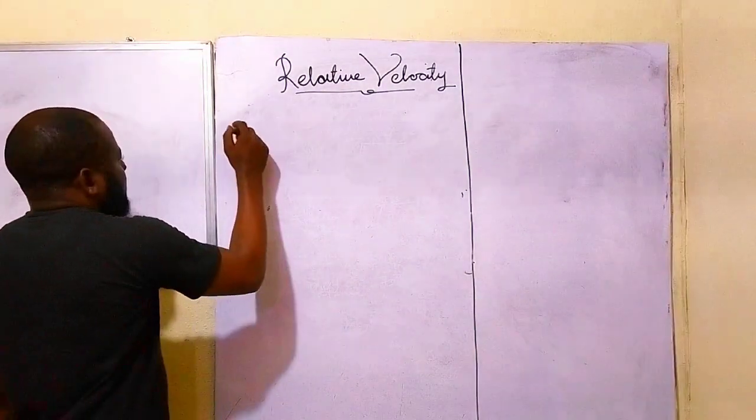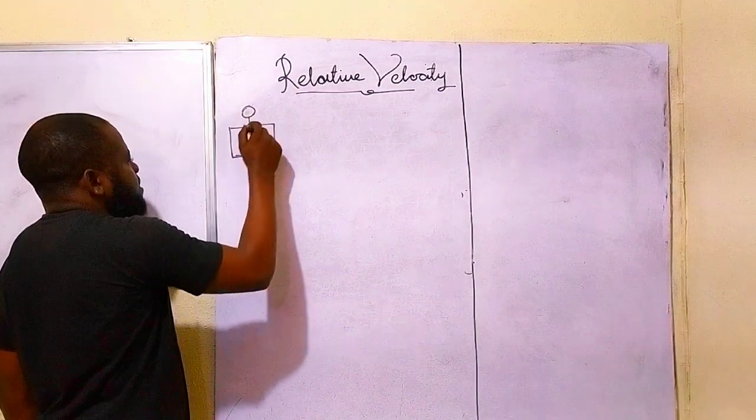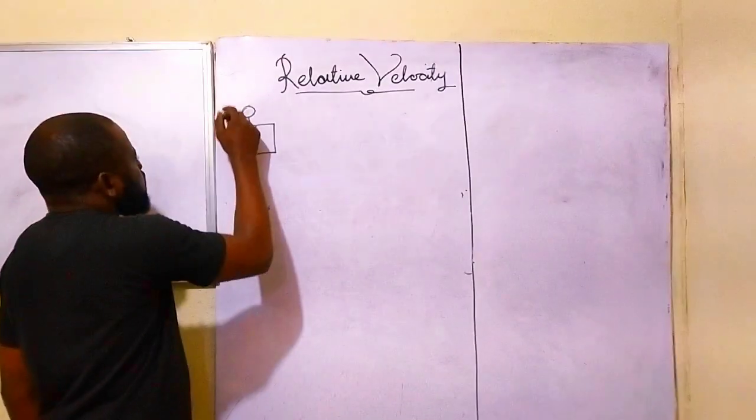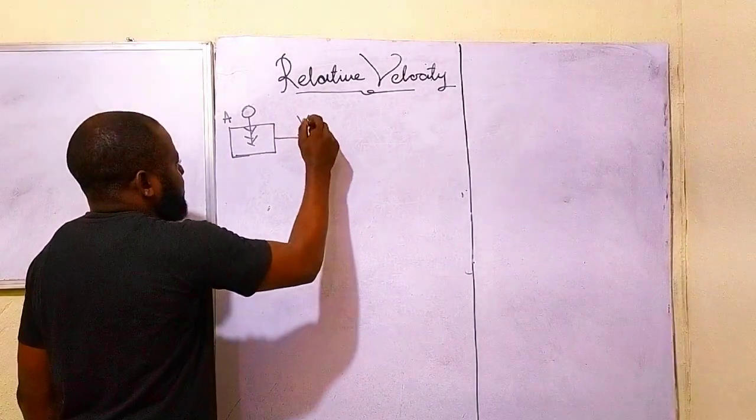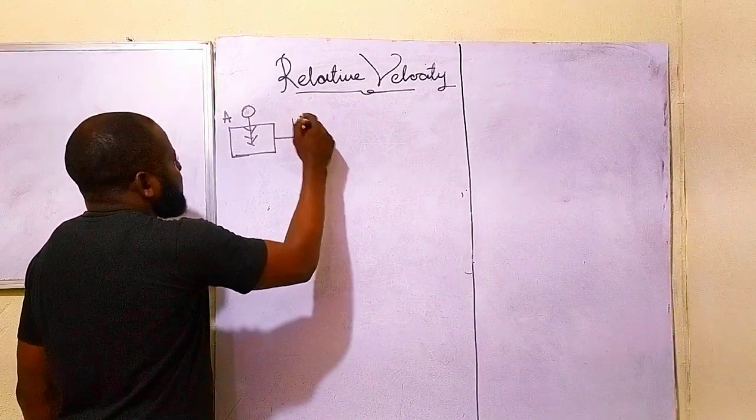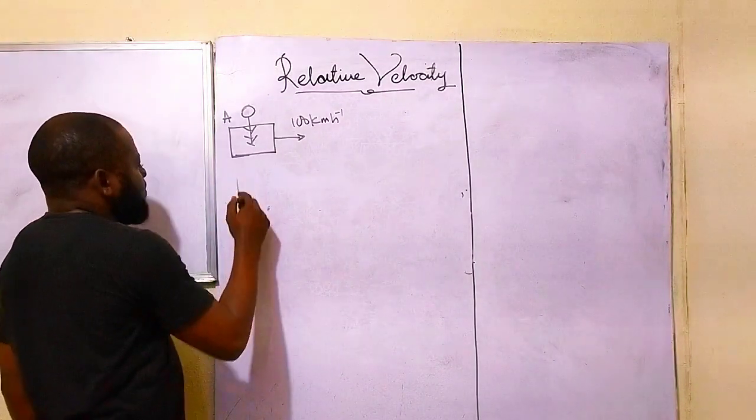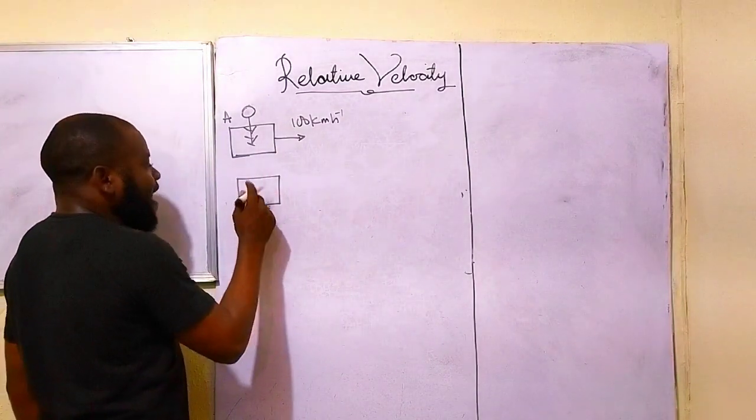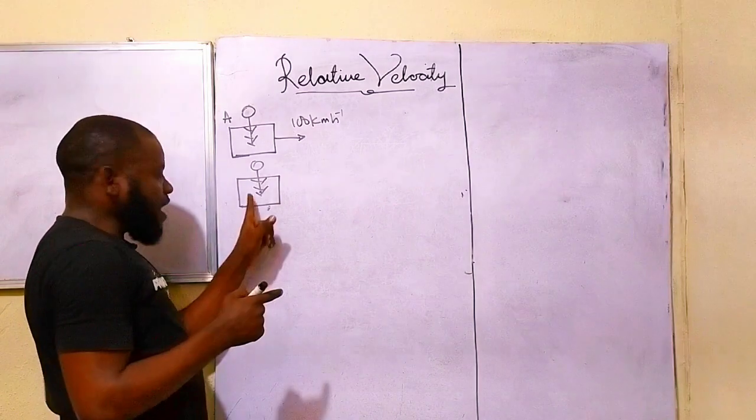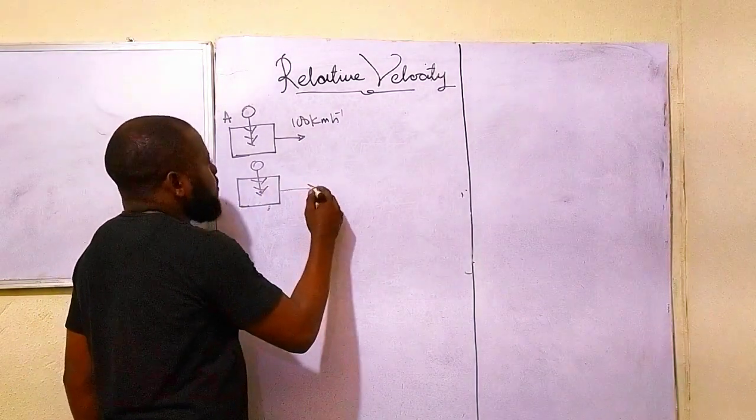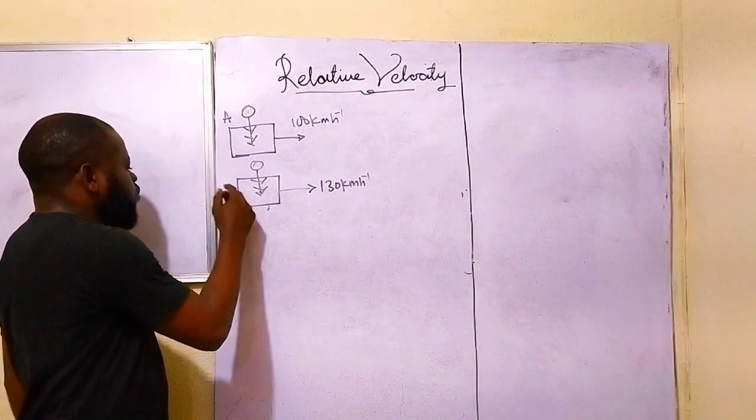Let's take, for instance, that I have a car like this, and this is me inside the car. Let me call this one A. And the car is now moving with velocity of, let's say, 100 kilometers per hour. Are you following? And then I have another car, and this is you inside the car. This car is moving with velocity of 130 kilometers per hour. So let's call this one B.